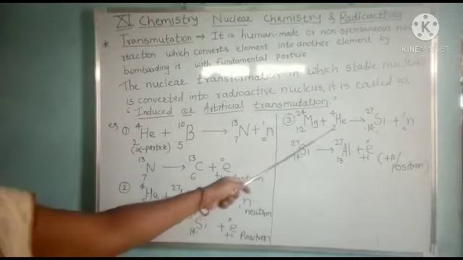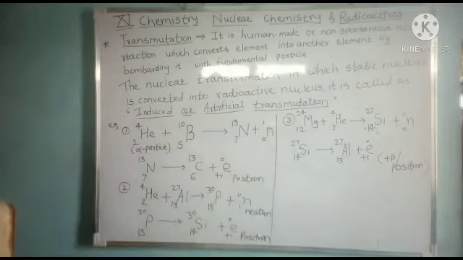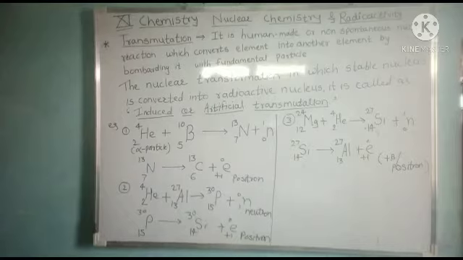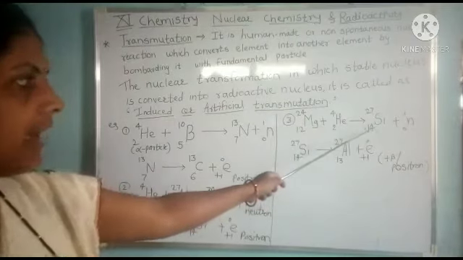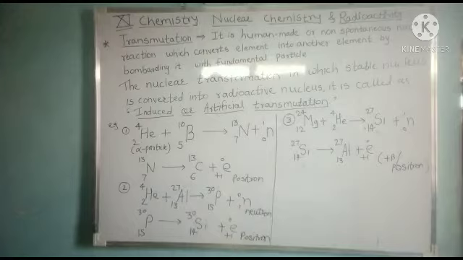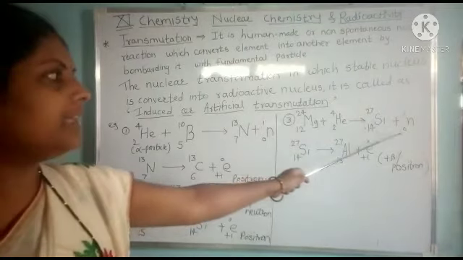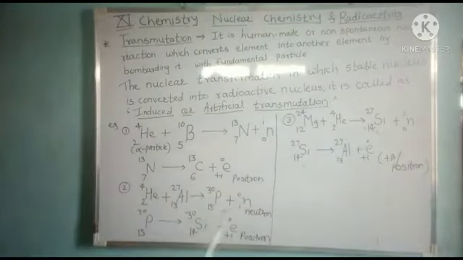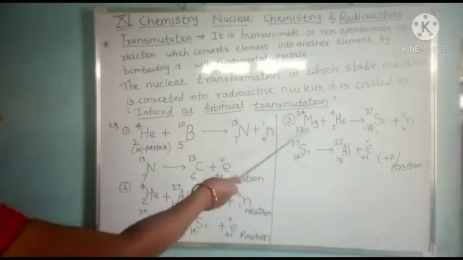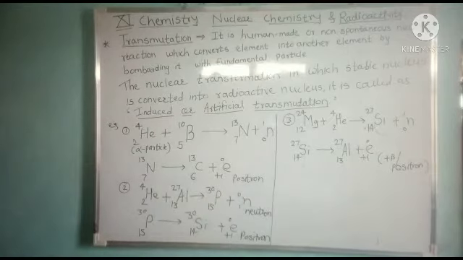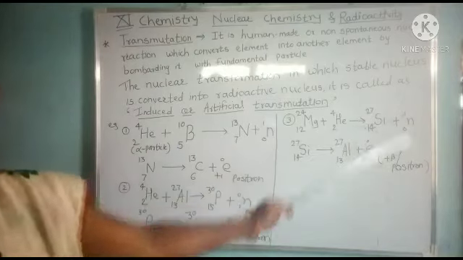When there is a bombardment of a helium nucleus, or we can say an alpha particle, on the stable element magnesium, then it transforms into silicon having atomic number 14 and mass number 27 by the emission of a neutron. Means protons of the alpha particle will lodge into the nucleus of magnesium and transform it into silicon.